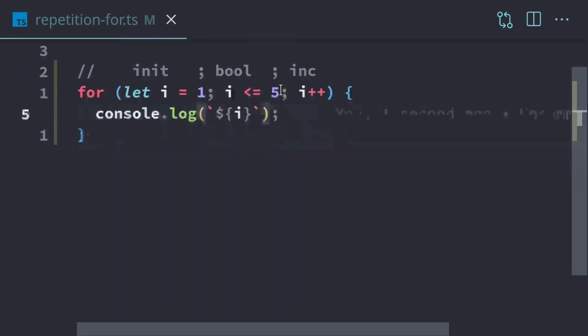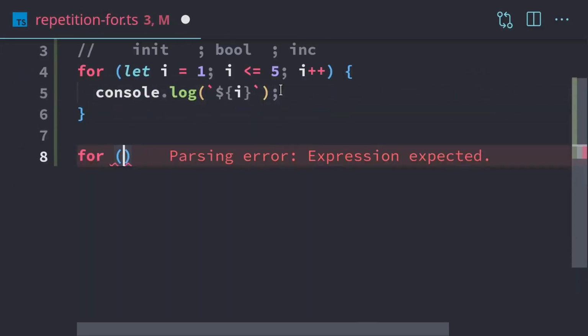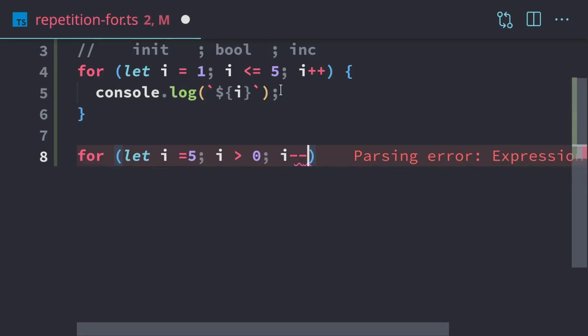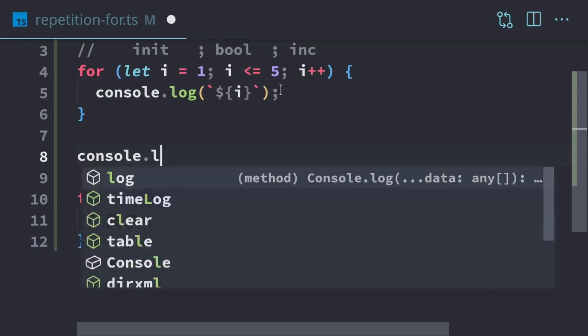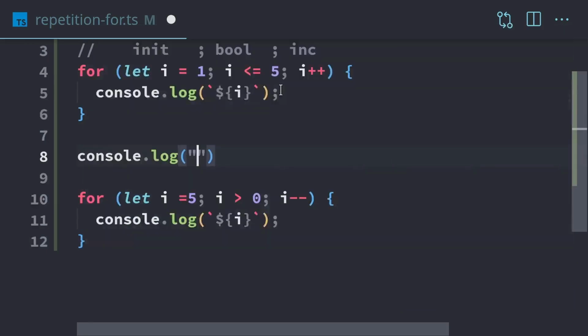We can count down. So for example, if we have 4, we're going to let I equals 5. And as long as I is greater than 0, then we're going to subtract 1. So we'll just do a decrement instead. We'll do the same thing. We'll log. So this one's going to count down from 5. I'll just put some spaces here.